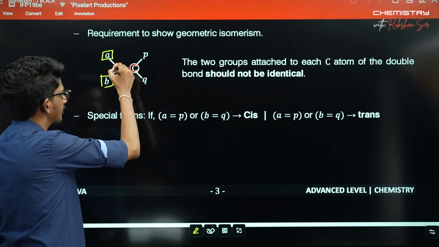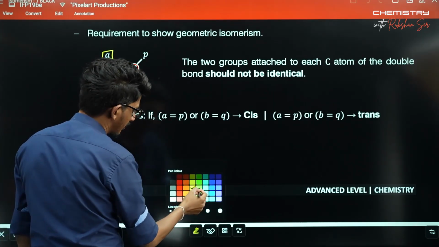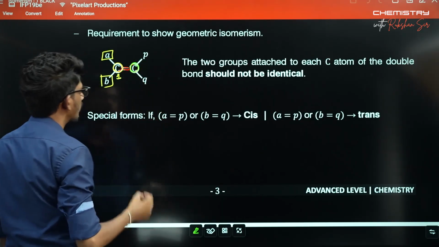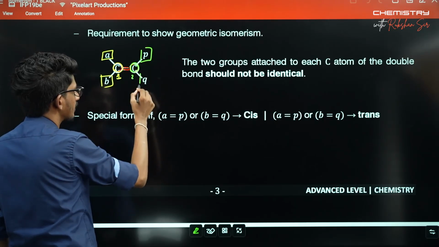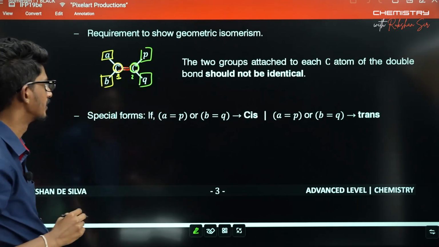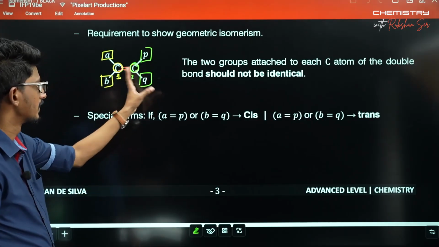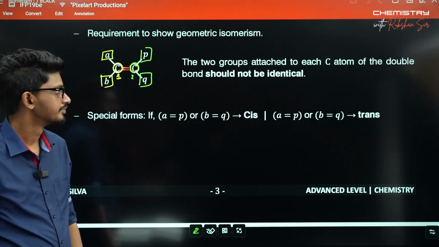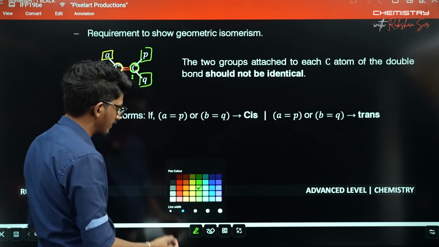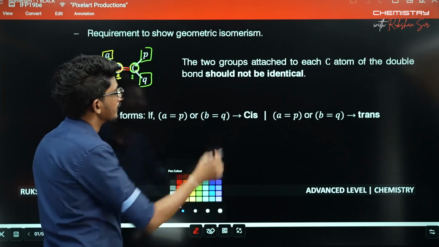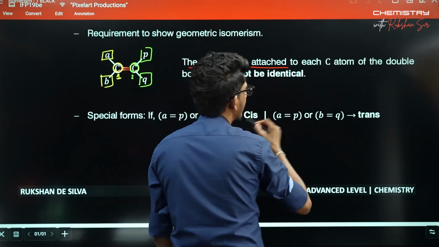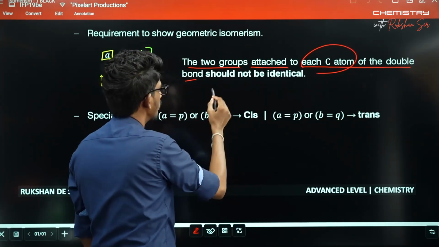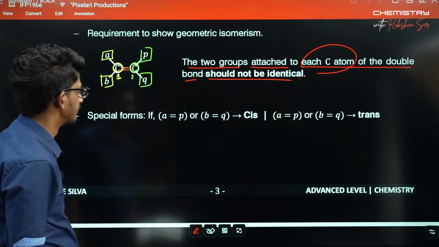If you take the other double bonded carbon, the two groups attached to it other than the double bond also should be different. If this relationship is met, such a compound can show cis-trans, or geometric, isomerism. See what they are saying: the two groups attached to each carbon atom of the double bond should not be identical, they should differ.